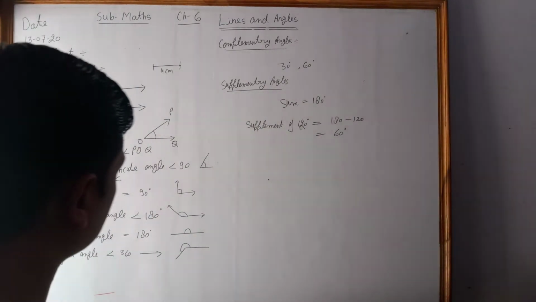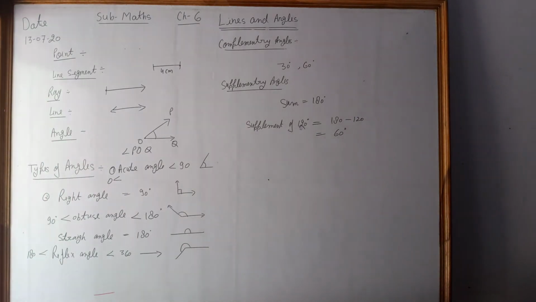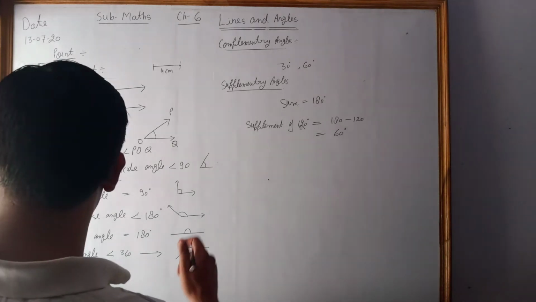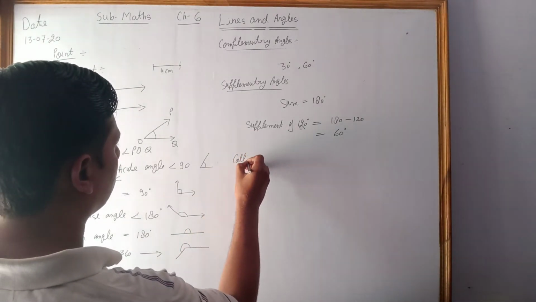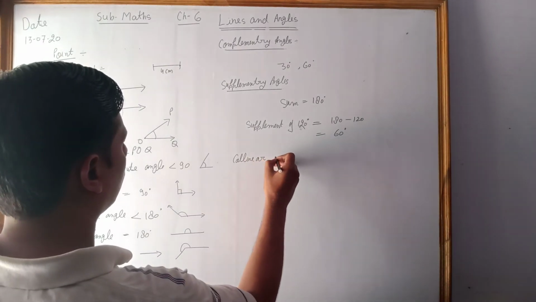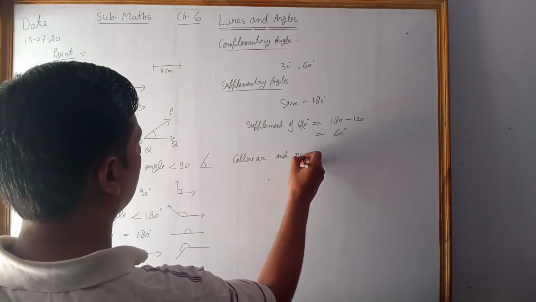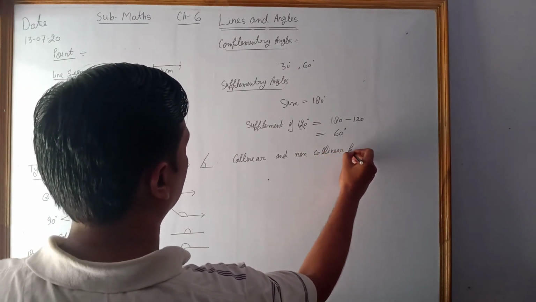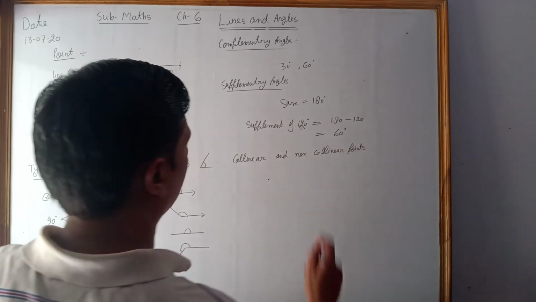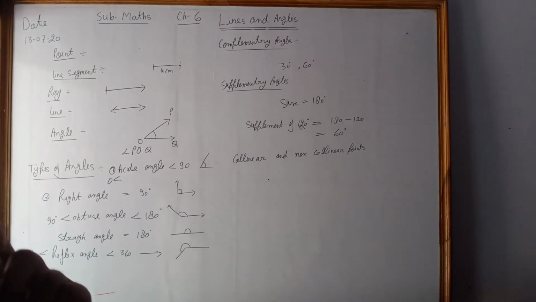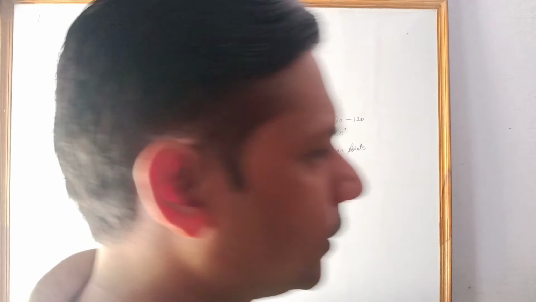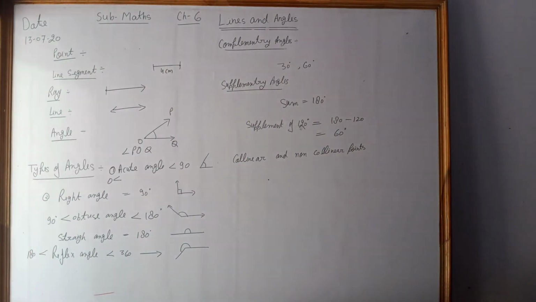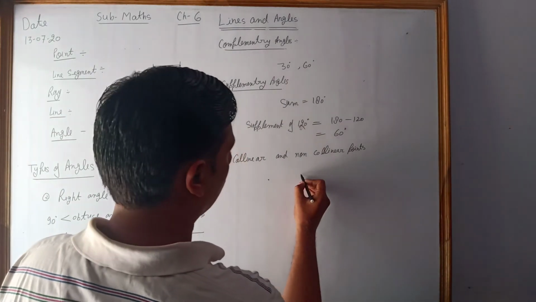Now the next topic is collinear and non-collinear points, right? What are collinear and non-collinear points? The points which are in a straight line are called collinear.